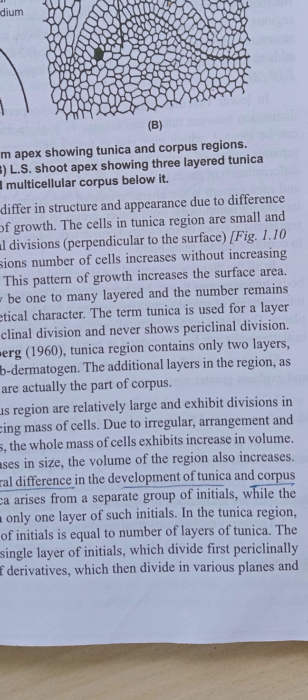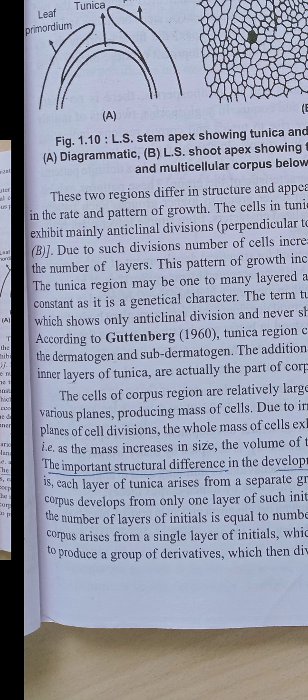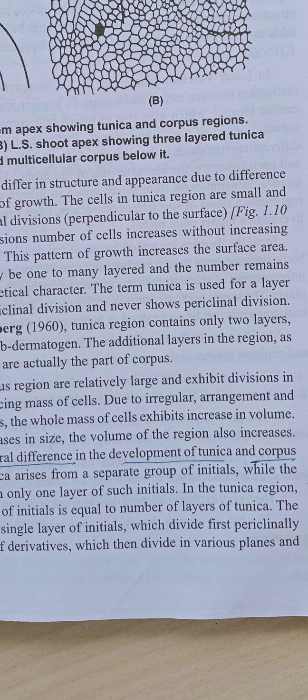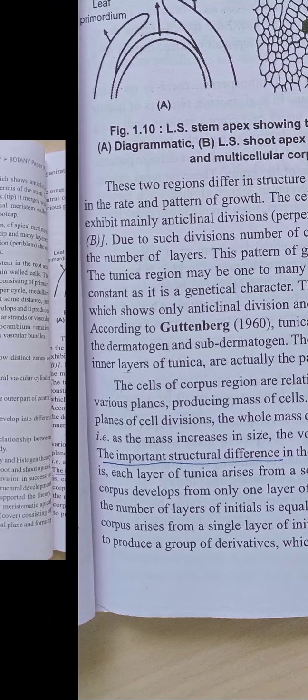Due to the irregular arrangement of planes of cell division, the whole mass of cells increases in volume. Actually, in the corpus area, due to the addition of new cells, the volume of the stem or root increases.